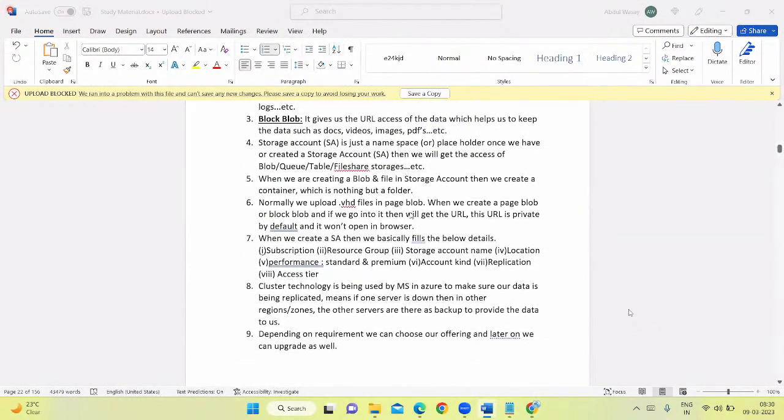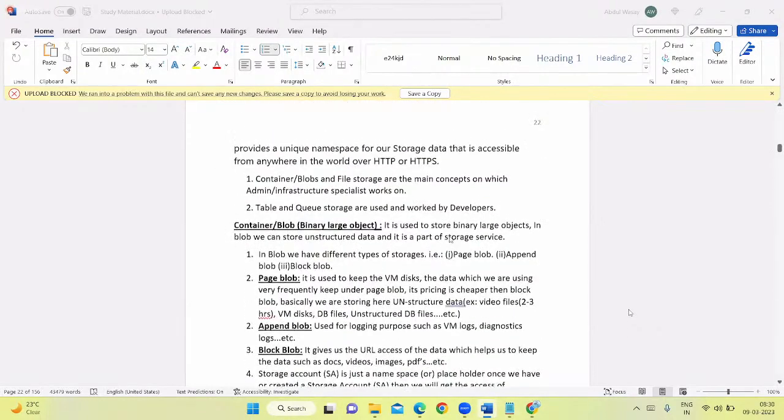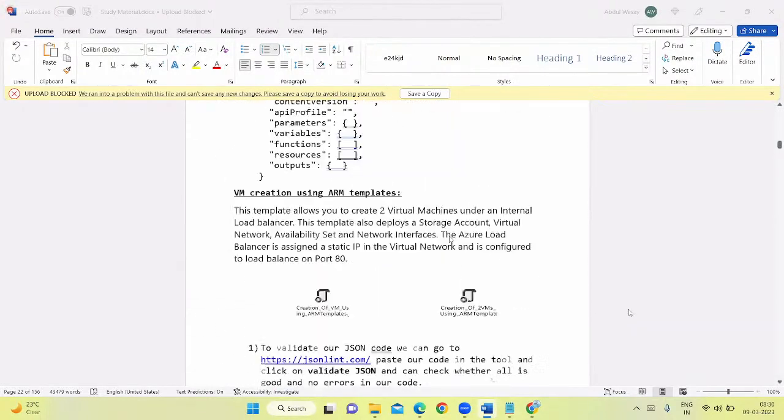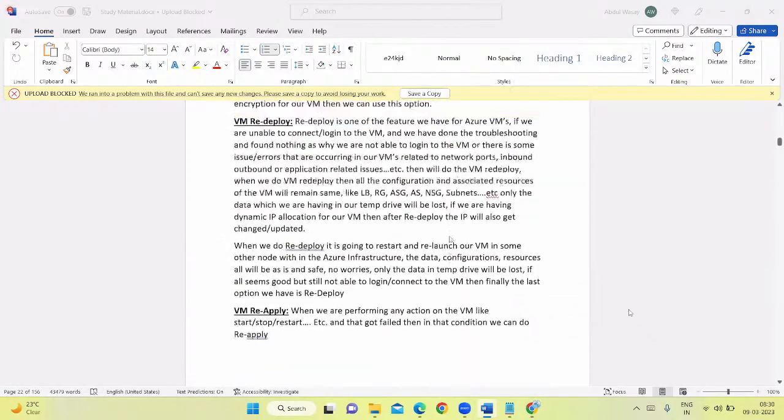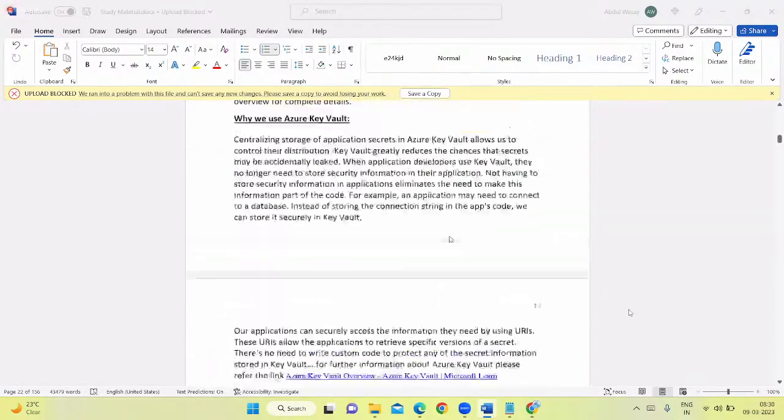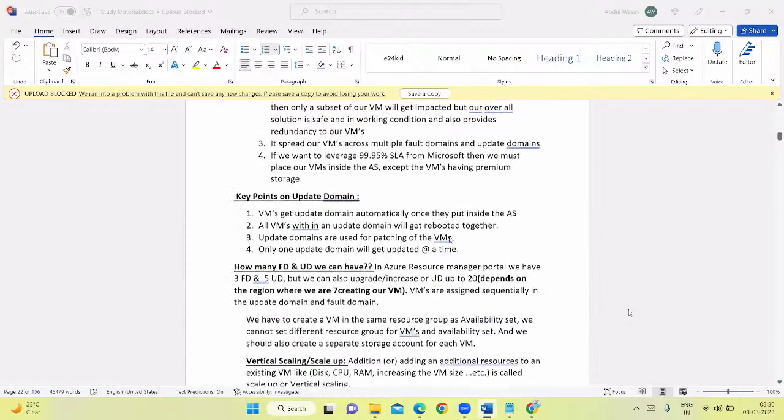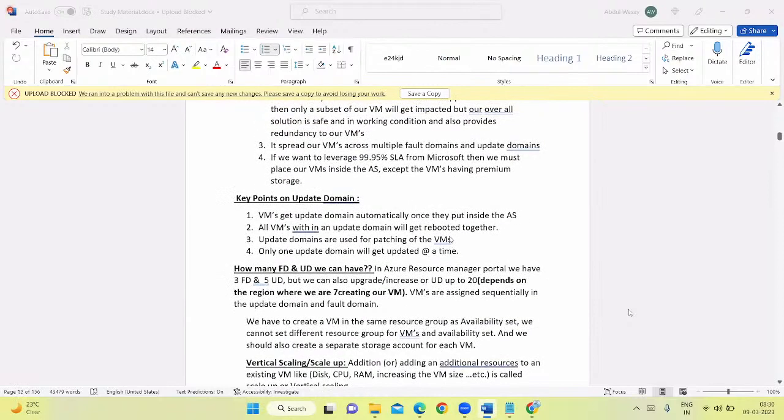When we read a newspaper, 50% of the things we understand, 50% we won't understand, but still we read it. No, that's not the case. Every single line in this material should be in your head. If I ask you any question from this material, you should be able to answer. That is called learning and reading properly. Don't read like a newspaper or a magazine.